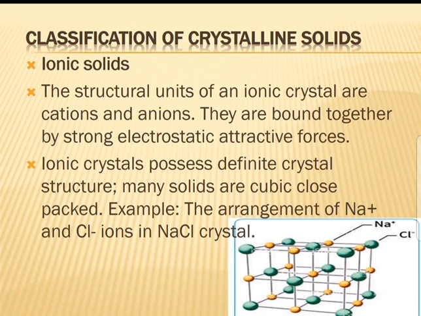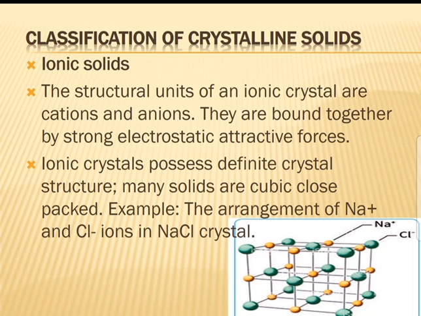See the next one, classification of crystalline solids. First one is ionic crystals. The structural units of ionic crystals are cations and anions, cation plus charge and anion minus charge. They are bound together by strong electrostatic attractive forces.